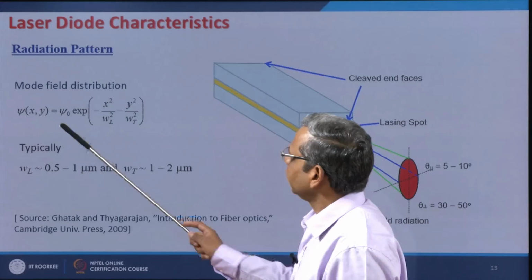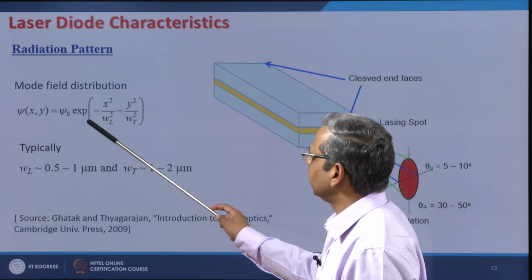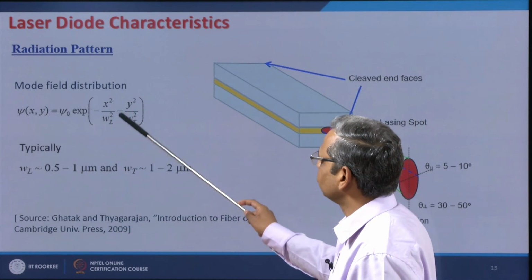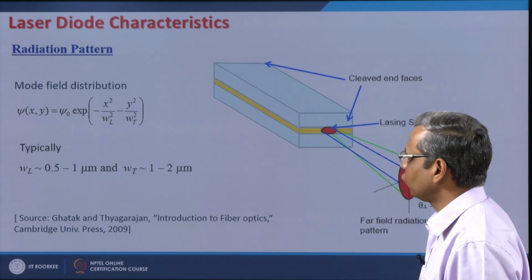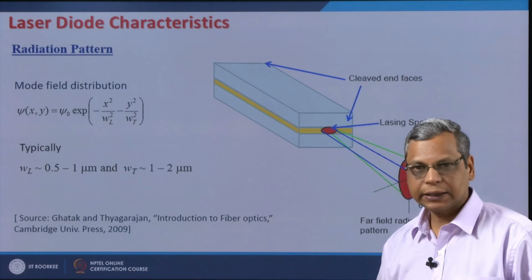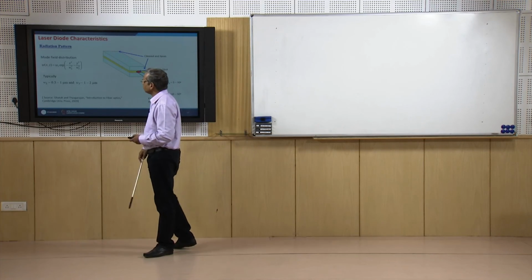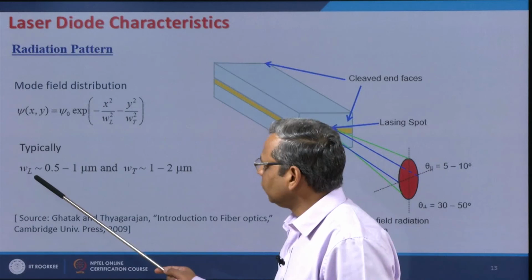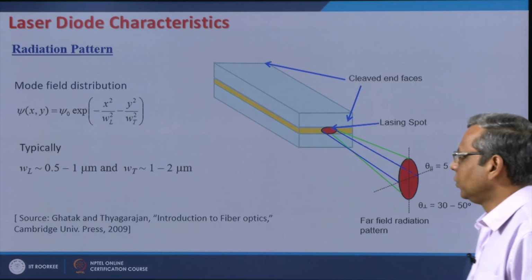So, the mode field distribution is given by psi xy is equal to psi 0 exponential minus x square over WL square minus y square over WT square. In both x and y directions I have a Gaussian, but the width is different. Typically WL is 0.5 to 1 micrometer and WT is 1 to 2 micrometer.